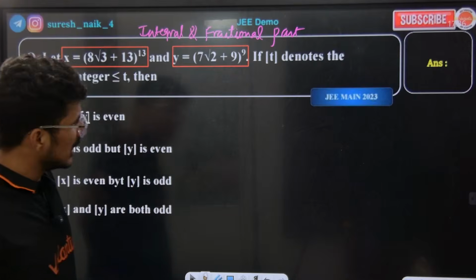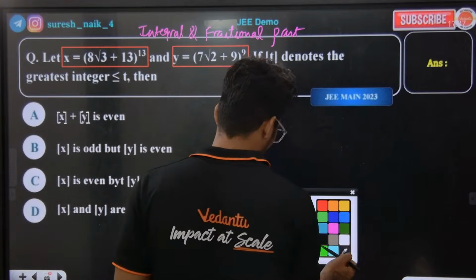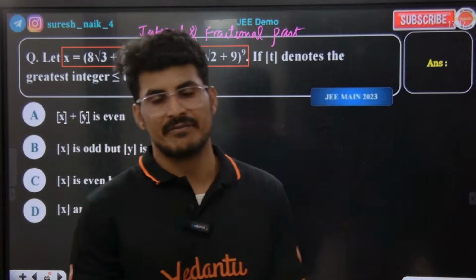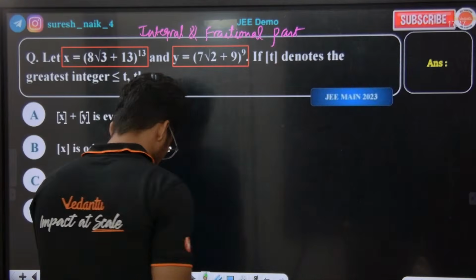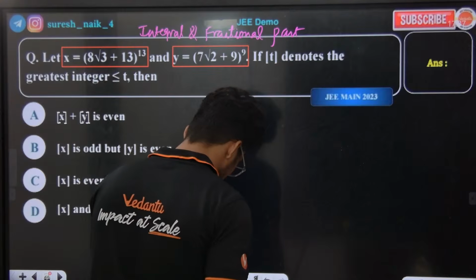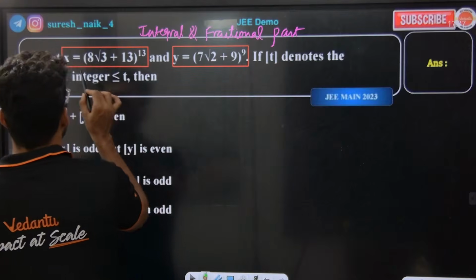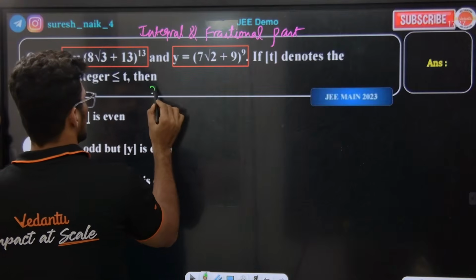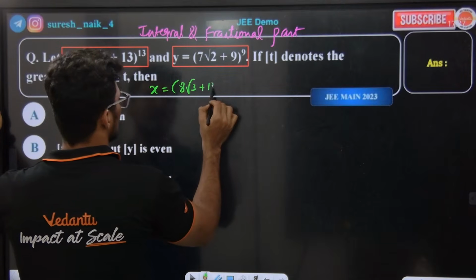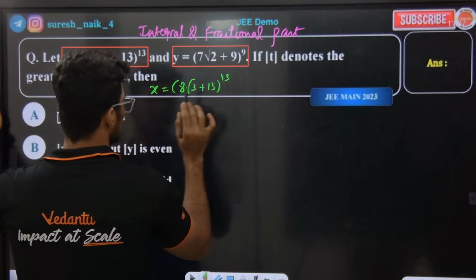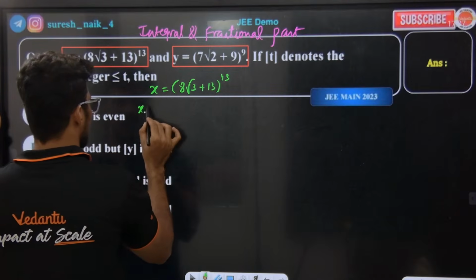Sir, do you know what the logic method is for this? The method is the constant method, guys. Everybody should remember this method. If you remember this method, you can definitely do this very, very easily. Listen to the class. I'll teach you in a simple manner. They have given this as x. Let us solve x first. x is equal to what? 8 root 3 plus 13 to the power of 30. So first expand this x.